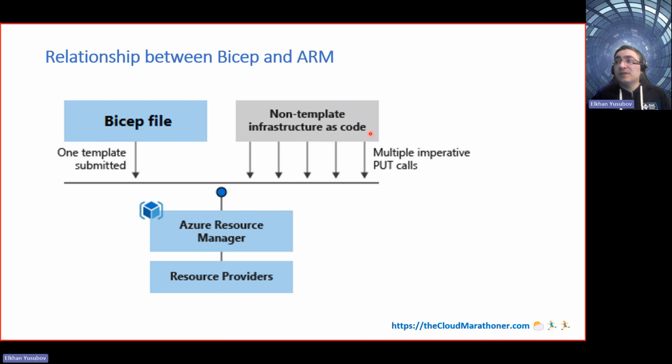The same thing is done with other infrastructure as code tools. Maybe you are familiar with Pulumi or Terraform. Those infrastructure as code languages are doing similar work, but they are third party. They have some advantages, of course, but when you compare them with Bicep, they also have disadvantages. All of them have to go to Azure Resource Manager in order to create or modify Azure resources in your environment.